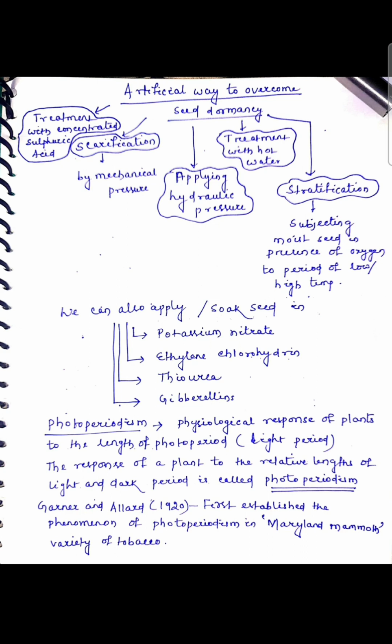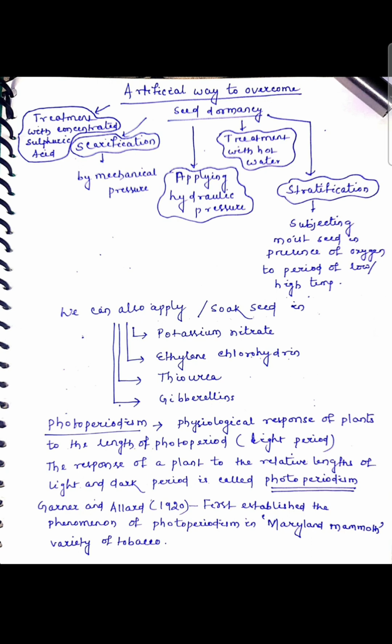Then treatment with concentrated sulfuric acid. We can also soak seed in potassium nitrate, ethylene chlorohydrin, thiourea, gibberellin. So these are the possible artificial ways to overcome seed dormancy.